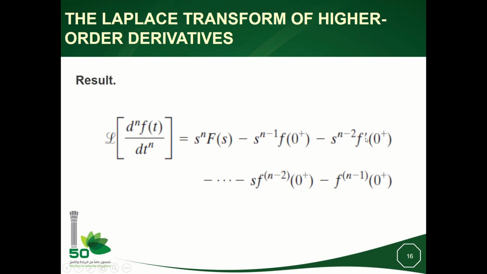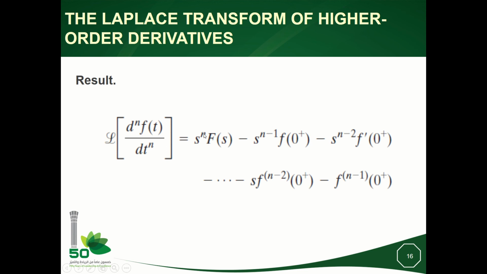So f prime means df over dt, and f with n minus 2 in brackets means differentiation of order n minus 2 of f with respect to t. And here we have differentiation of order n minus 1 evaluated at 0 plus.